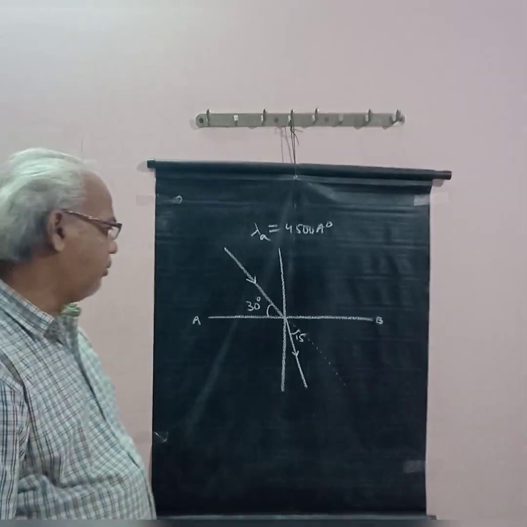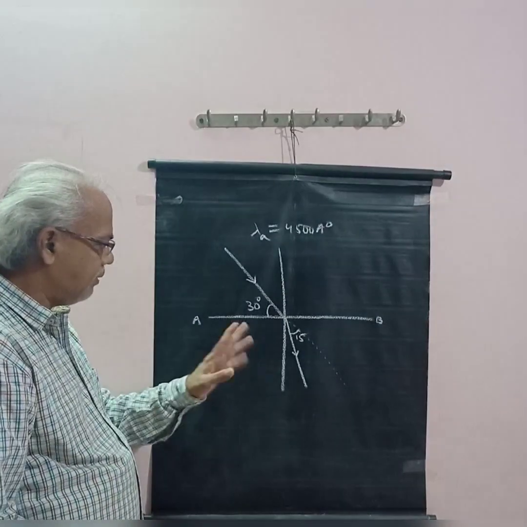So how can we solve this? It is the given data.